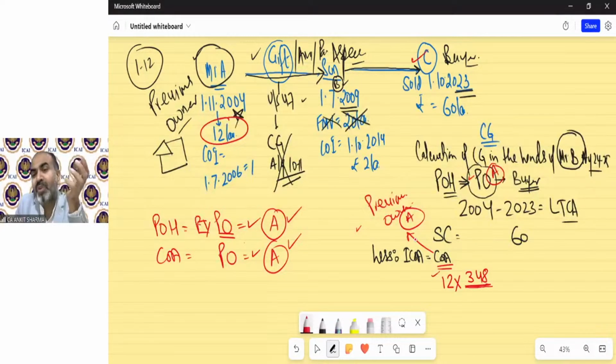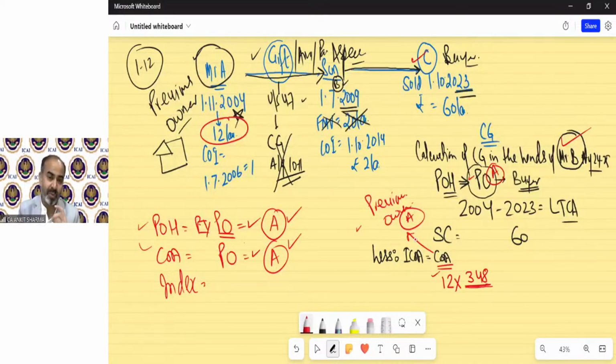So for the purpose of division, we should take the index of the previous owner also. As per logic, if we are taking the time period from the point of view of Mr. A, and the cost of acquisition from the point of view of Mr. A, even though he is not the assessee, we are taking all these things from the point of view of Mr. A, then the index for the purpose of division should also be from the point of view of Mr. A. But there is a problem.